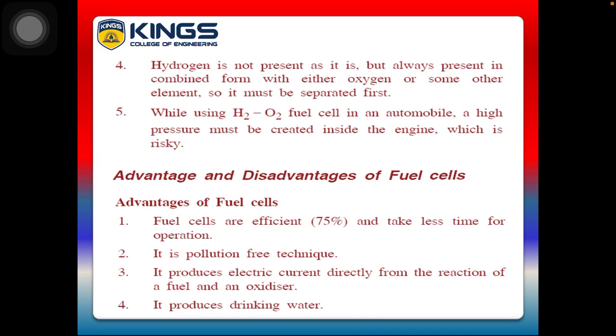So here hydrogen is the fuel and the oxidizer is oxygen. When we directly supply these two into the compartment in the presence of OH minus ions, it will form water and simultaneously give the voltage also. So one precious commodity, water, is produced as a product of this hydrogen oxygen fuel cell. So it is very much useful in space vehicles.